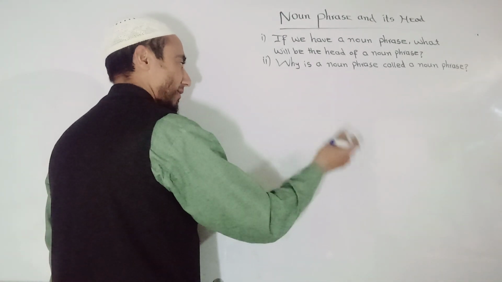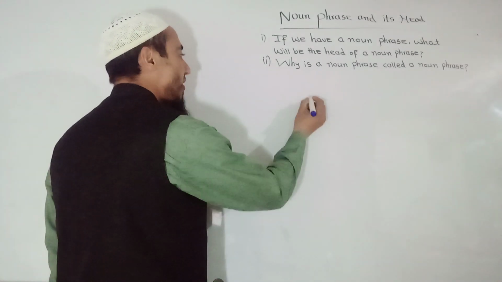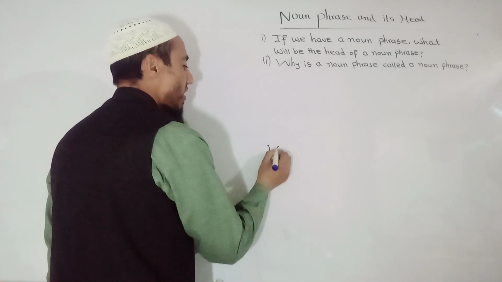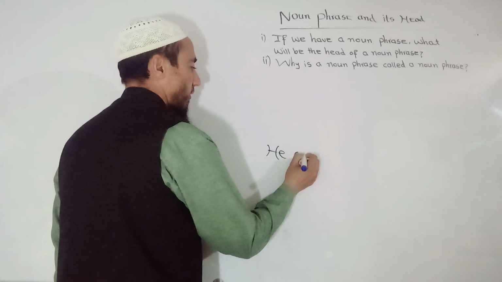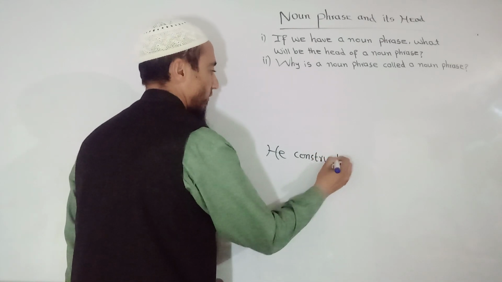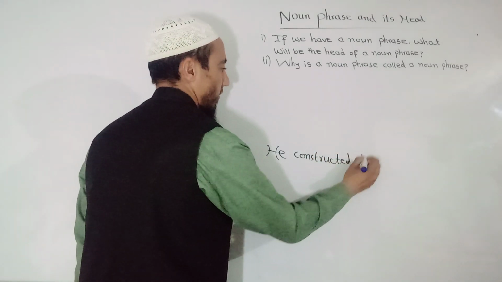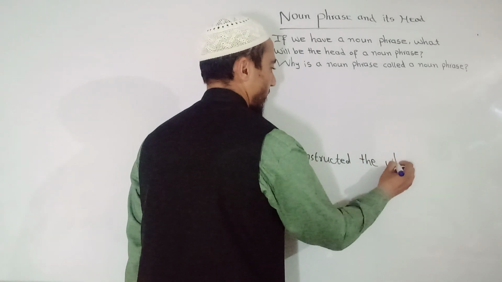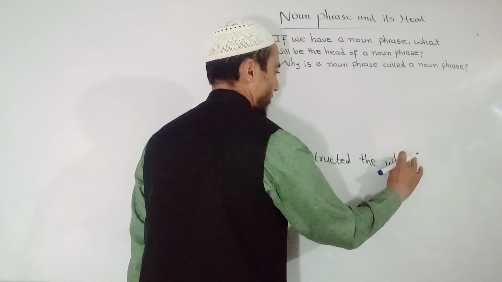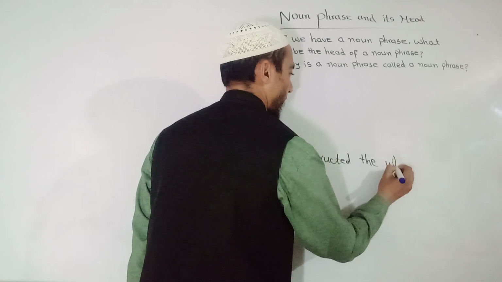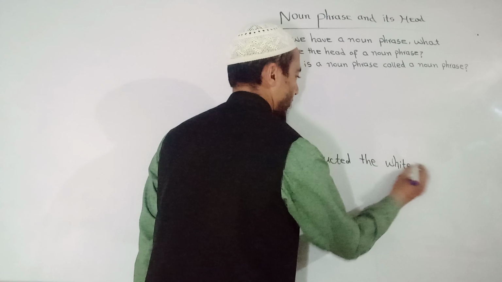For example, let me write a phrase, as I use this again and repeatedly: he constructed the White House.